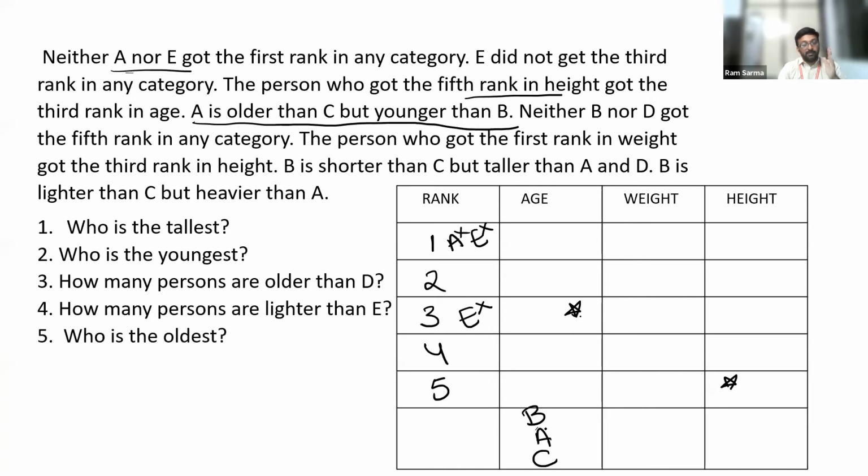B should be placed ahead of A, but the number of persons between A and B is unpredictable. C should be placed next to A, but the number of persons between A and C is unpredictable. It can be 0, it can be 1, or it can be any other number. Clear? So there are at least 2 members next to B, and at least 2 members ahead of C. That's how we should understand this.